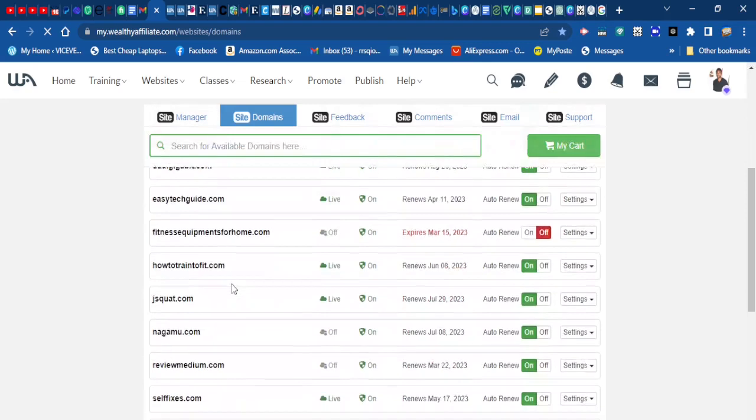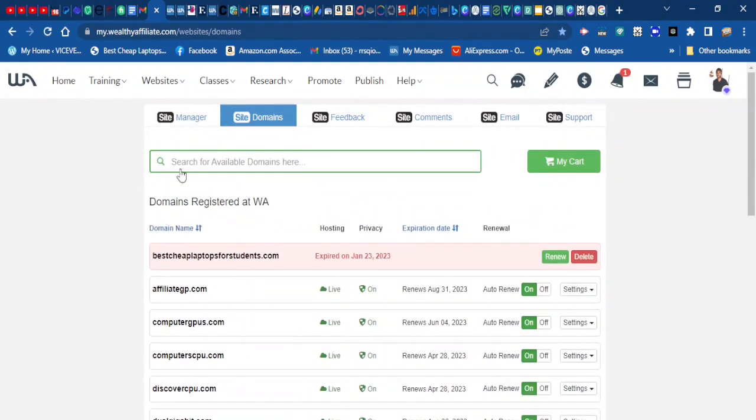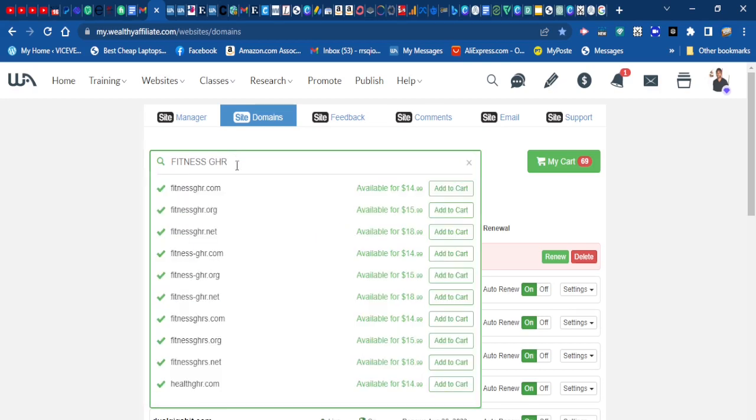These are all my domains here, as you can see. If you want to change your domain name, you can just type the name you want here. Let's say I want to change the name of my domain to this. When you press enter, it's going to give you the result. If the name is available, you'll see right away that it is available. As you can see, the name is available.